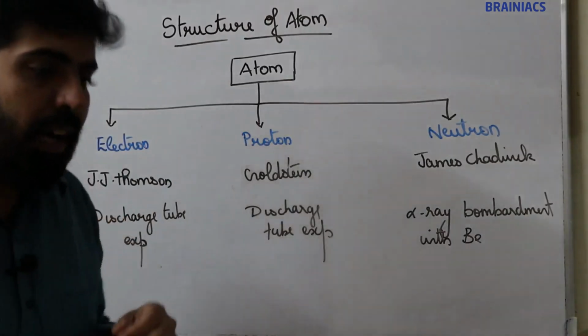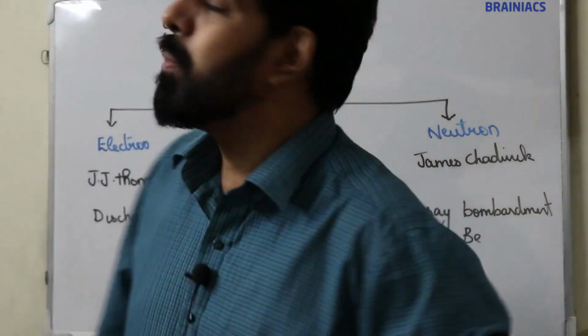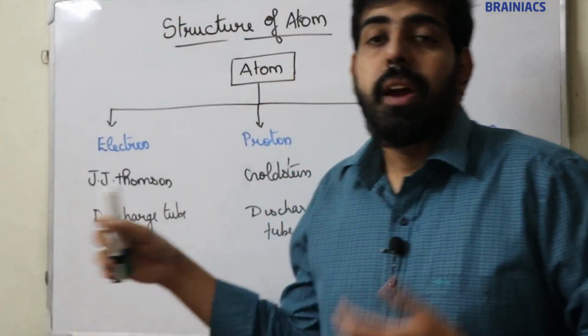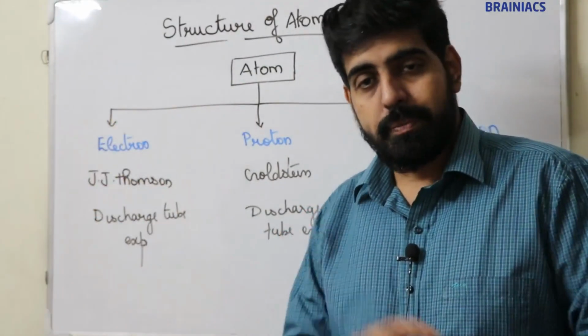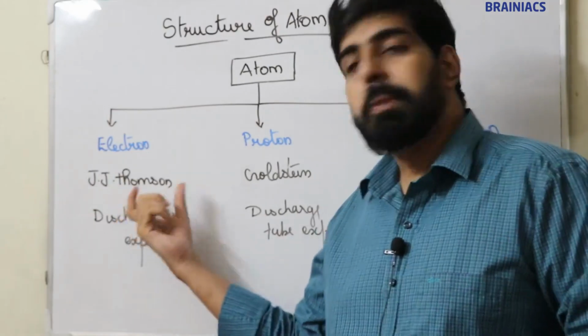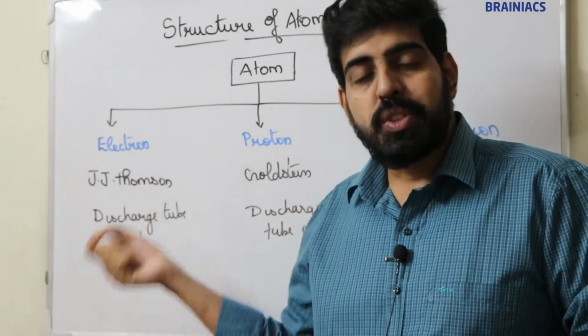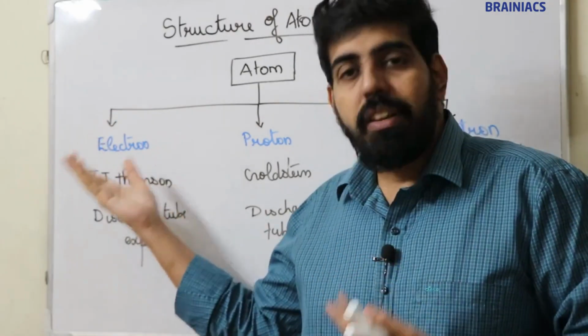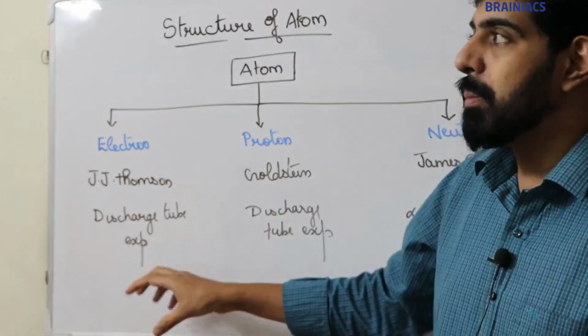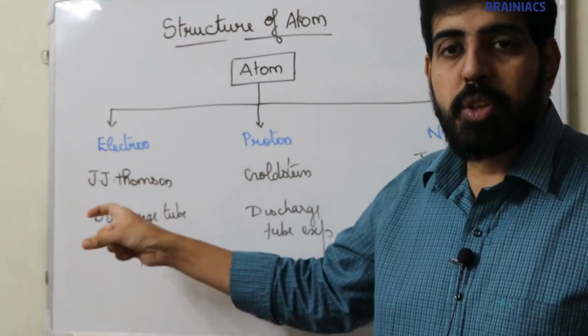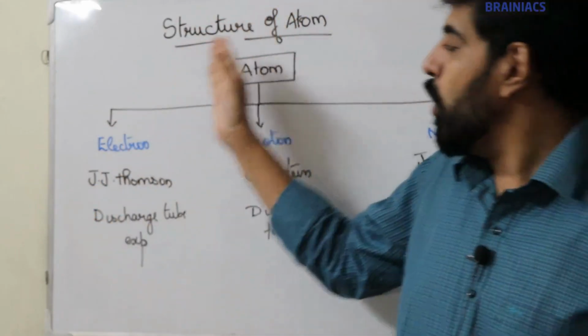And this electron was discovered by J.J. Thomson. So J.J. Thomson was the one who first discovered the electron. The experiment conducted by J.J. Thomson to discover the electron is the discharge tube experiment. By the discharge tube experiment, for the first time J.J. Thomson proved that an atom can divide into electrons.